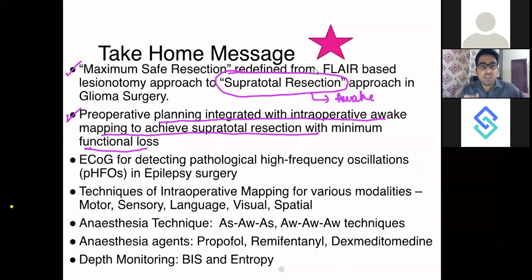Your surgery should not increase the deficit. That is the purpose of neurosurgery. You should be able to prevent the deficit from happening so that the neurosurgery is safe.